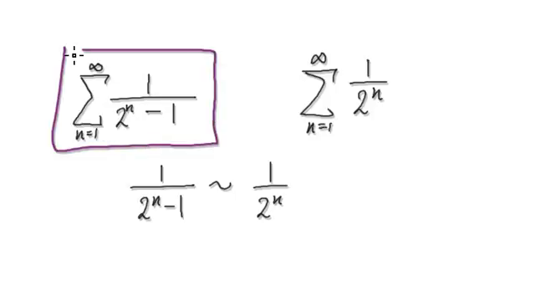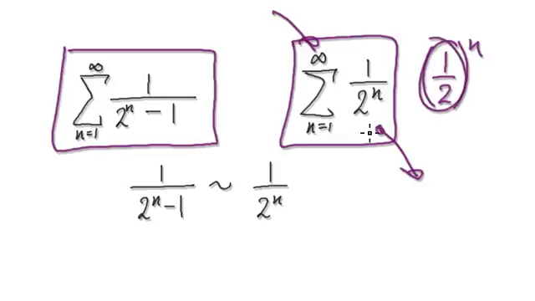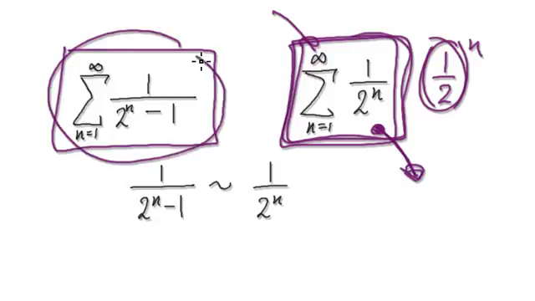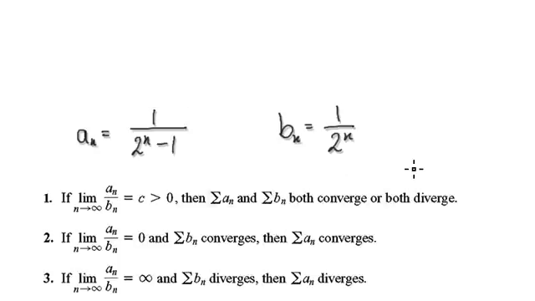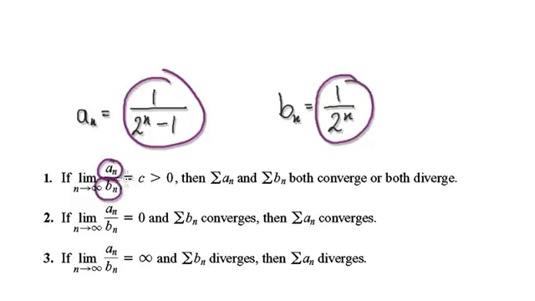So we know nothing about this series, but then we are going to make use of this series. Remember, this series, we know it's a geometric series. We know this is going to converge, and we've done this many times because you can visualize it like this. By now, when you look at this, you should be able to recognize that this is going to converge. Well, we know nothing about this, but we are going to compare it with this, and we know that this is going to converge. So hang on. We are going to let this be an, and then we are going to let this be bn.